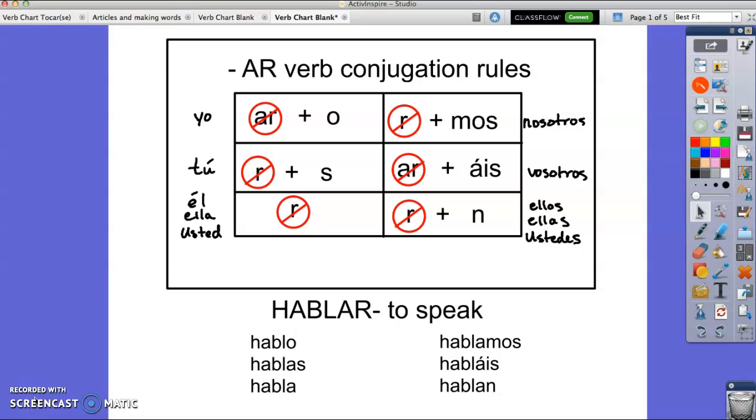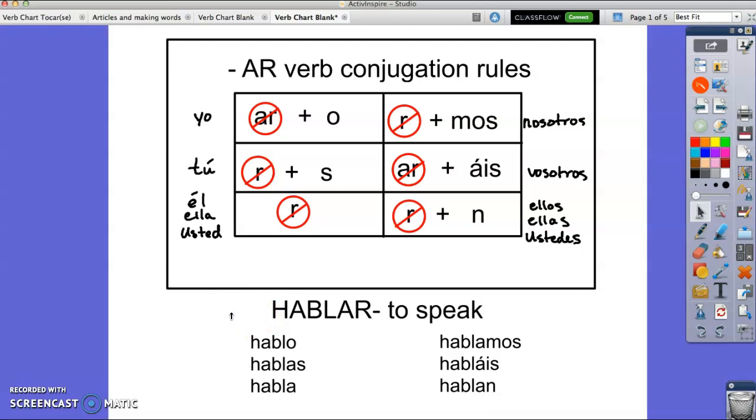So, if you guys remember, a couple weeks ago before the school closure, we learned how to conjugate verbs that end with AR in Spanish. So that's like the verb hablar, to speak, or estudiar, to study. You change that basic verb. For example, the verb hablar, to speak, is called an infinitive verb. That means it's not really talking about anyone speaking yet.